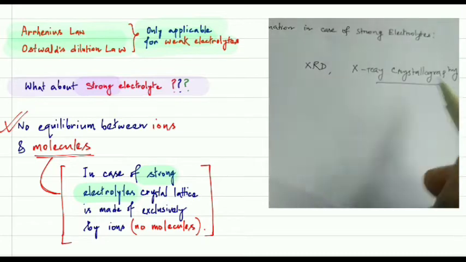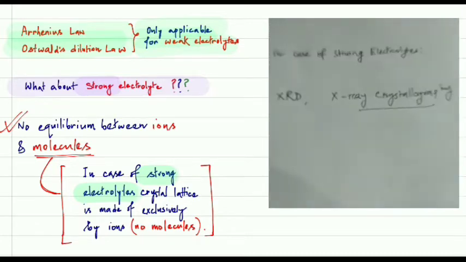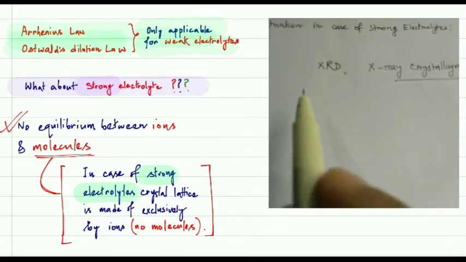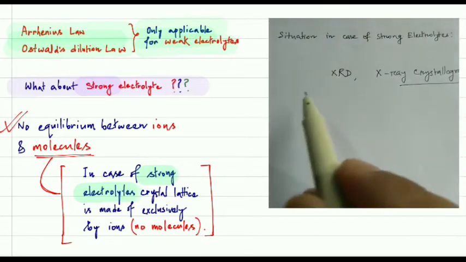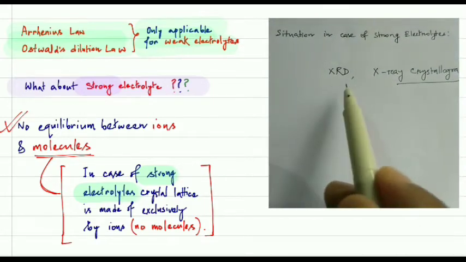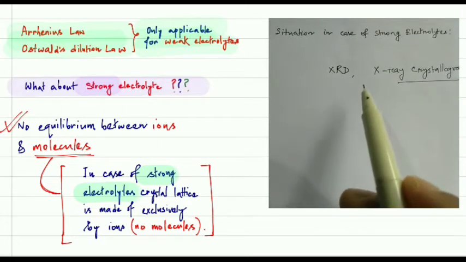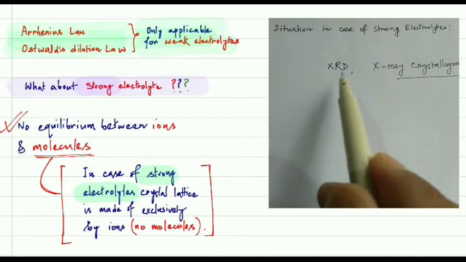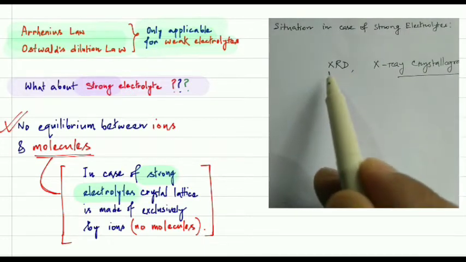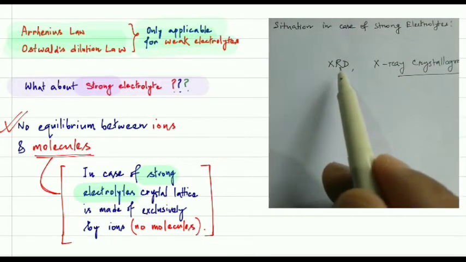The scientists carried out X-ray crystallography and XRD of some strong electrolytes. So what are XRD and X-ray crystallography? XRD is the X-ray diffraction study.